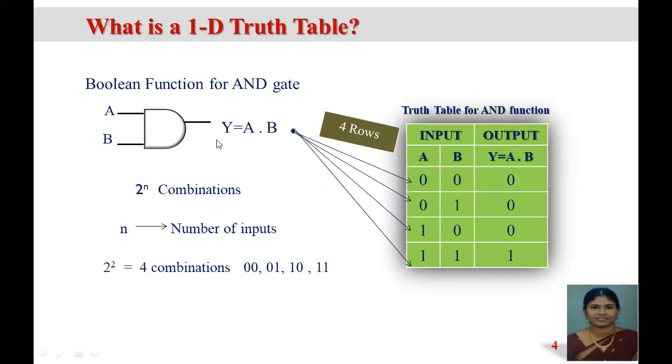Here, for example, we have taken a Boolean function for an AND gate, which has 2 inputs. So A and B are the 2 inputs. 2 power 2 becomes 4 combinations. The possibilities are 00, 01, 10, 11. So A and B are the inputs and the output is A into B, that is the AND function. Below, this column represents A values and this column represents B values.